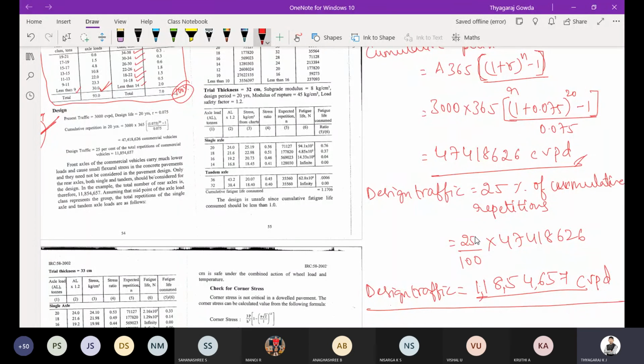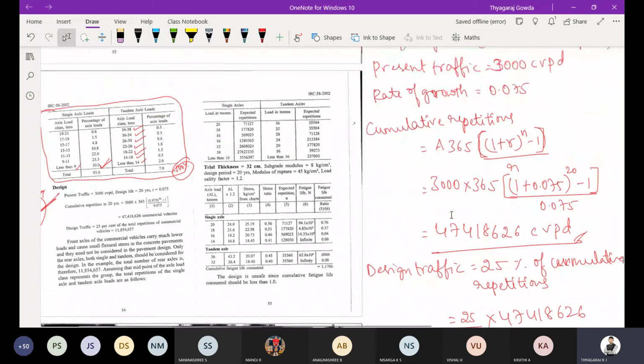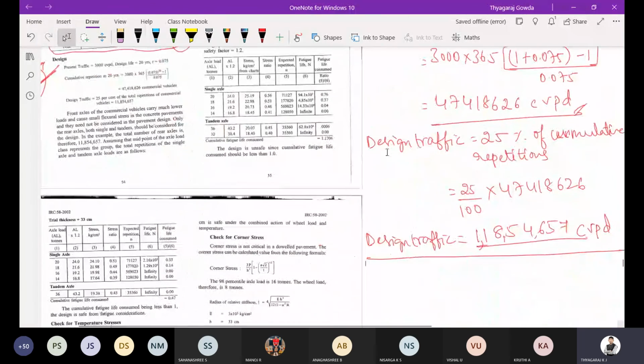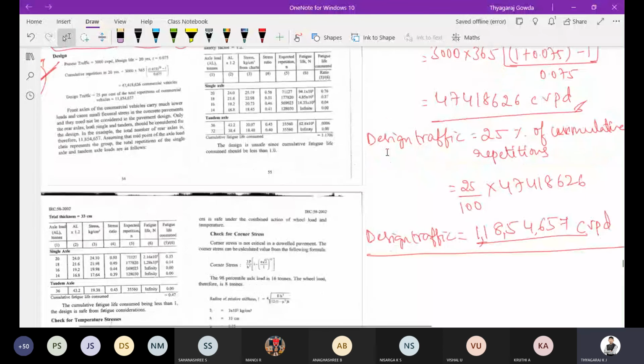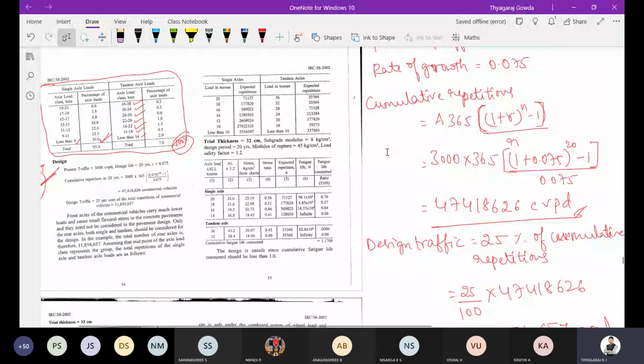That is writing the tabular column for the axle load spectrum. Then we will assume one thickness and try to solve those problems, that is calculating the stress ratio, then fatigue life. Then we will check whether the assumed thickness is correct or not. Initially we determine the design traffic first, then later the thickness. We assume the thickness and determine the fatigue life and stress ratio.